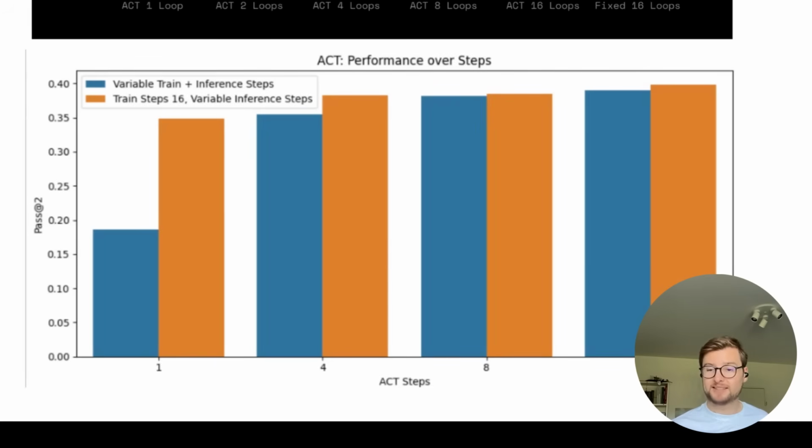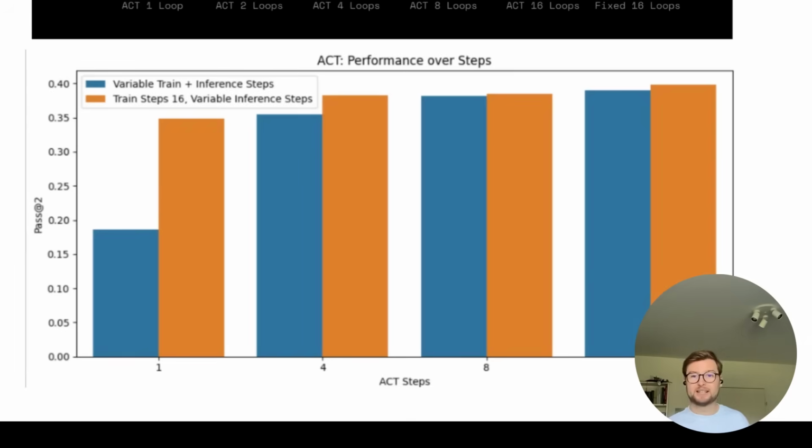And then the x-axis value describes how many refinement steps I take just at inference time. So again, all of these orange bars are trained with 16 refinement steps. And then inference happens with 16, 8, 4, and 1 refinement steps. So we can compare basically what's the impact of using the same amount of refinement steps at inference time, but training with different refinement steps. So here we compare 2 models that both use 1 refinement step, so no refinement basically, at inference time, but this one has been trained with 1 refinement step and this one has been trained with 16 refinement steps.